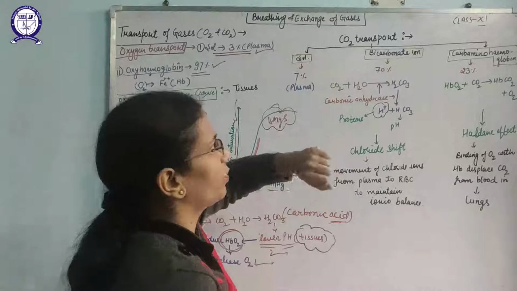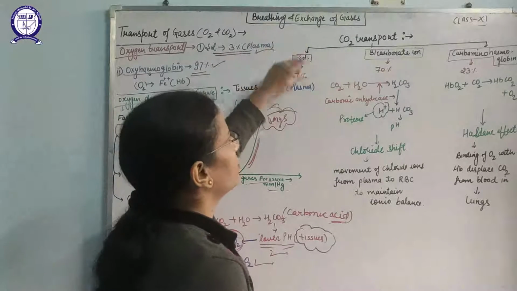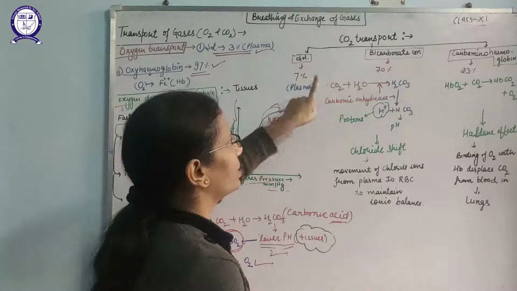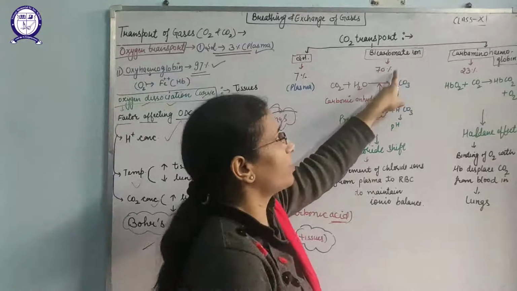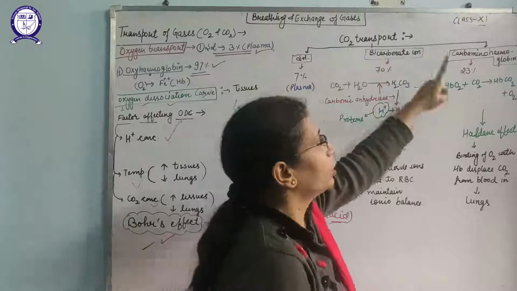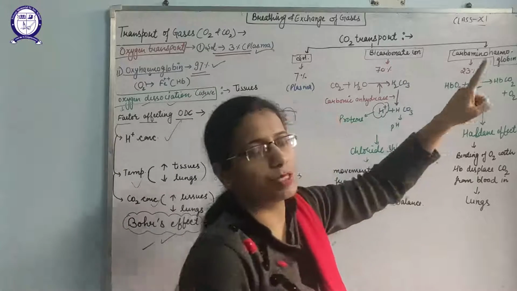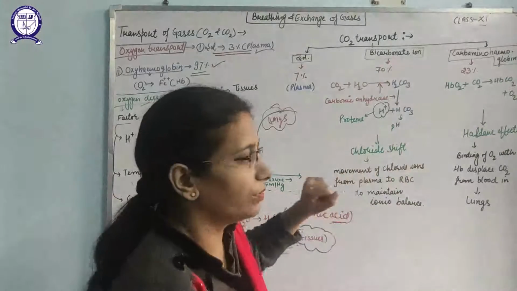Second is the transport of CO2. Transport of CO2 will take place in three ways. First is the solution form, that means 7% of the CO2 is transported with the help of the plasma. 70% of the CO2 is transported by bicarbonate ions, and 23% of the CO2 will be transported in the form of carbaminohemoglobin. So there are three ways.